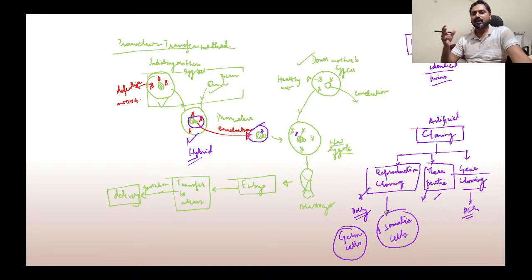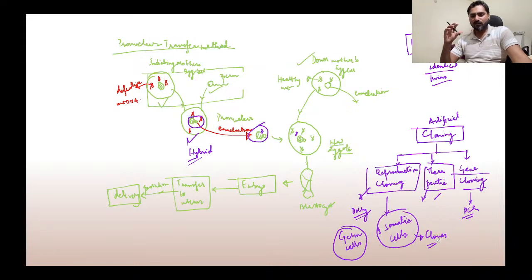Your heart, lung, liver, skin, bone are all somatic cells. We have germ cells inside our reproductive organs. When we are trying to make clones, we have to make a clone of the somatic cell itself, so we have to make multiple copies of the somatic cells.